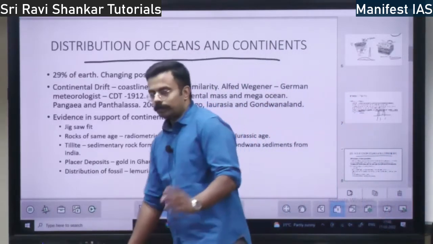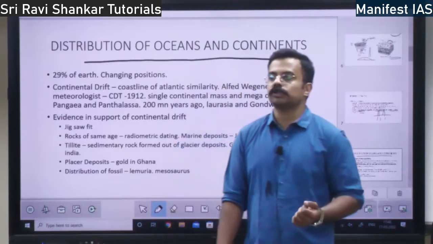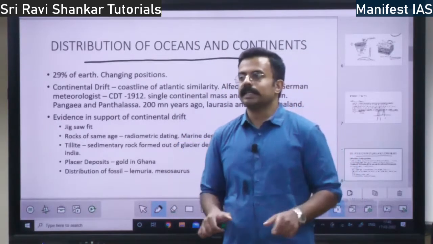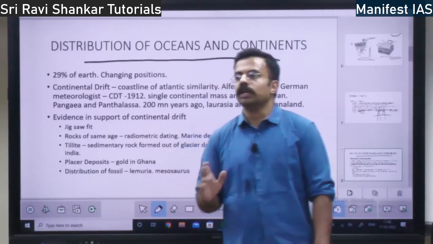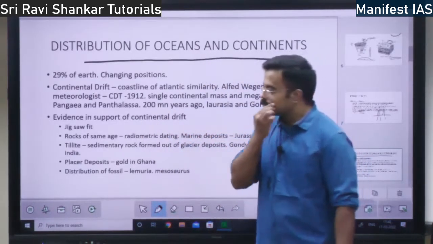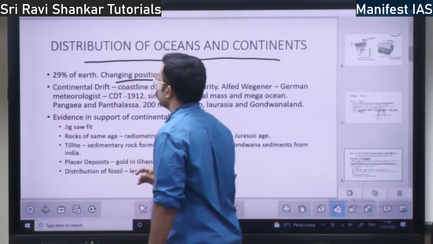This land, from ancient times, has been changing its position. What you see as India was not in the same position millions of years ago. It was somewhere else. So this landform is changing its position.